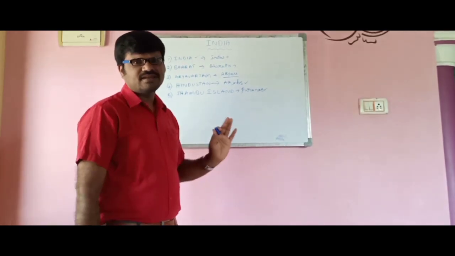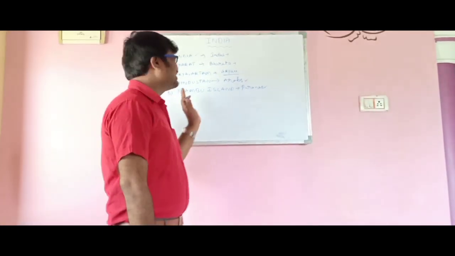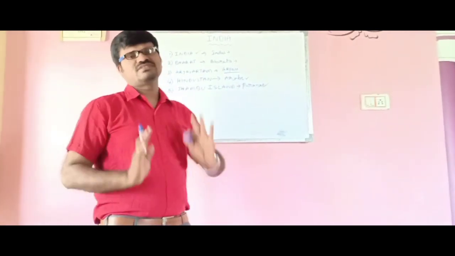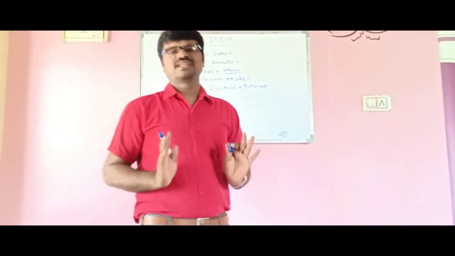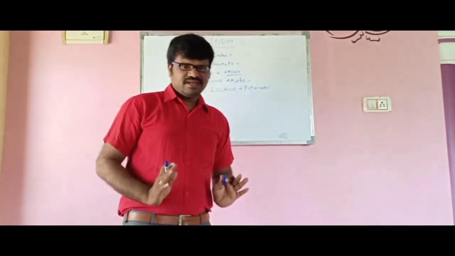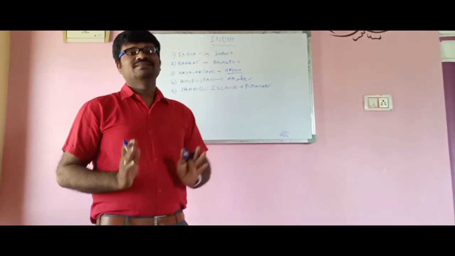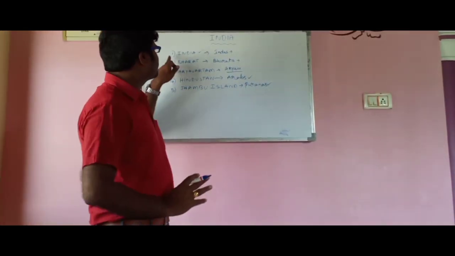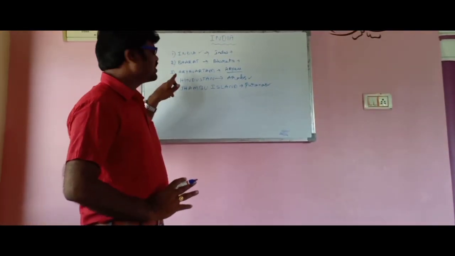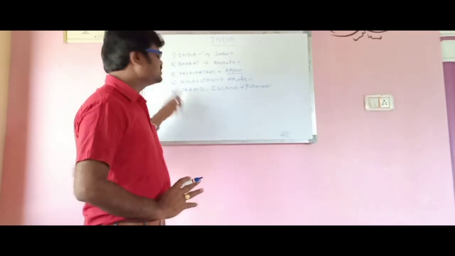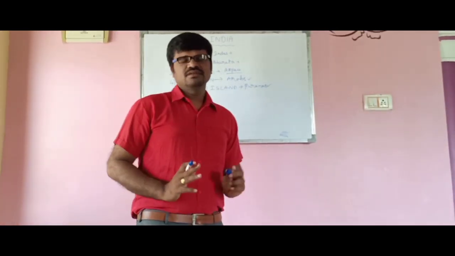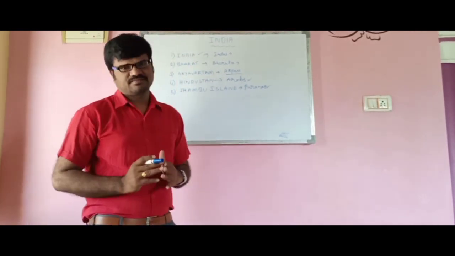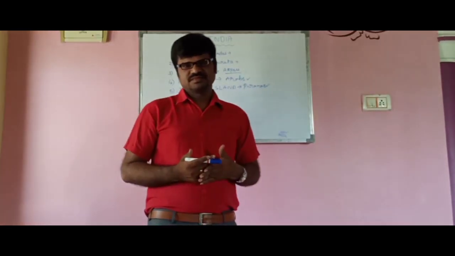For that reason, India was once upon a time called Jambu Island. So now students, once again I am reminding you, the name India came from the Indus River. India has 5 different names. They are India, Bharat, Aryavartam, Hindustan, Jambu Island. Understood? Now you have known about India's information. Now I can move on.